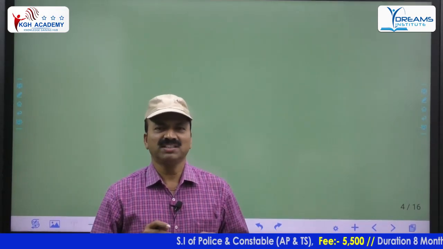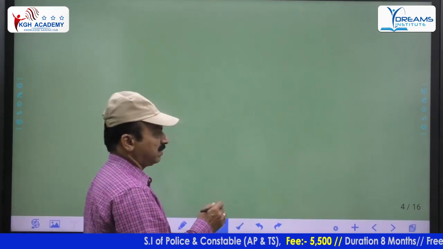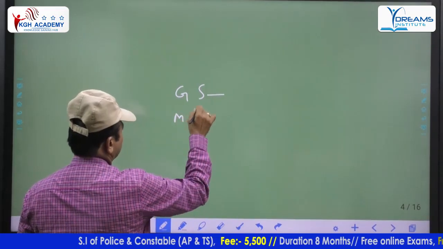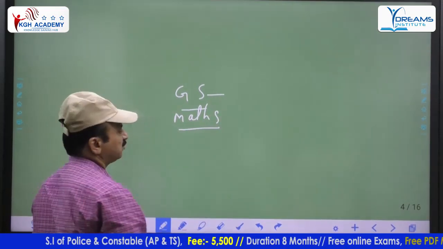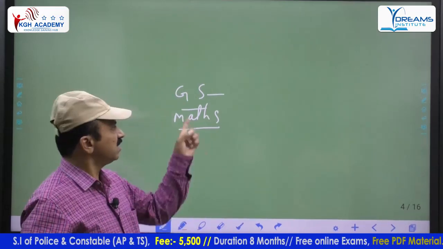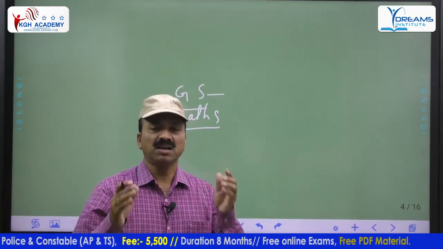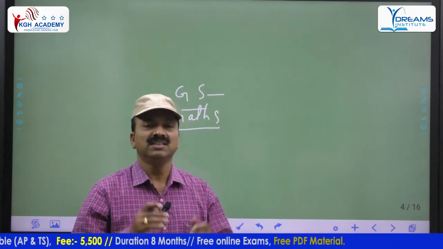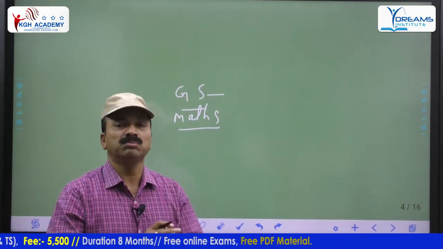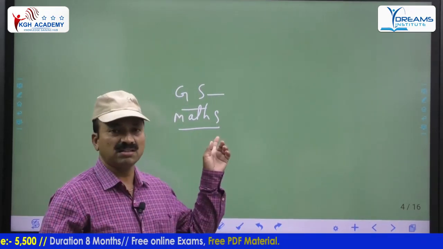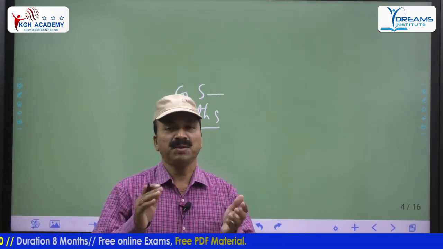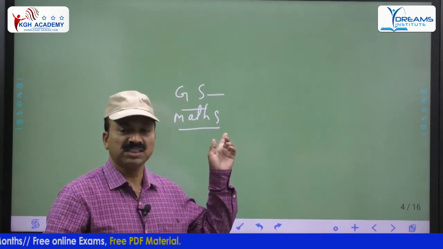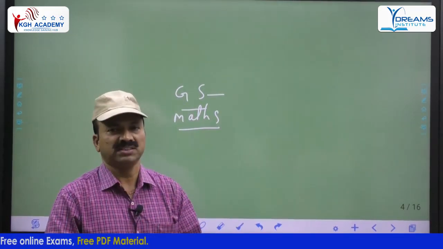Here, one is the general studies paper, the GS paper, and one is the mathematics paper. Two papers are there in this. Especially in GS you have to cover maximum. Maths paper they will cover to the maximum extent, because they feel that mathematics is very important and we have to score good marks in it. So they will concentrate on it, and naturally the people who are preparing for sub-inspector will neglect the GS paper. That's why GS, general studies, is also very, very important.